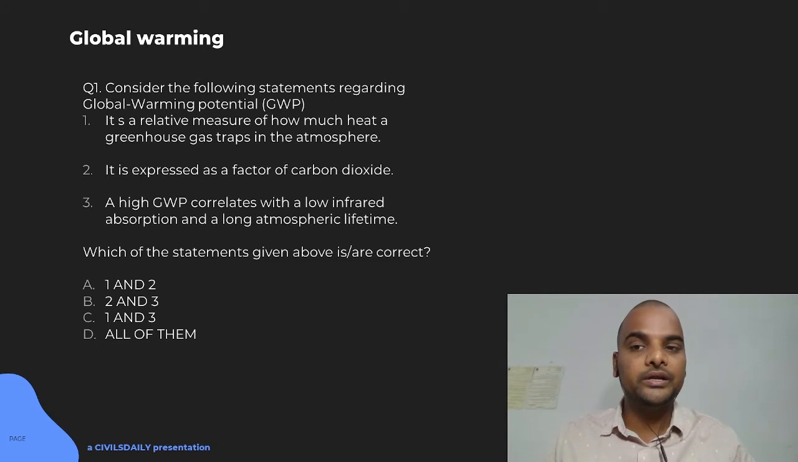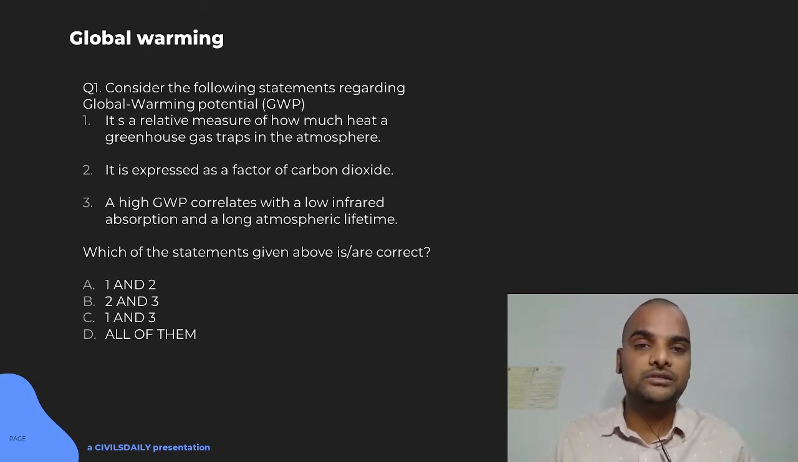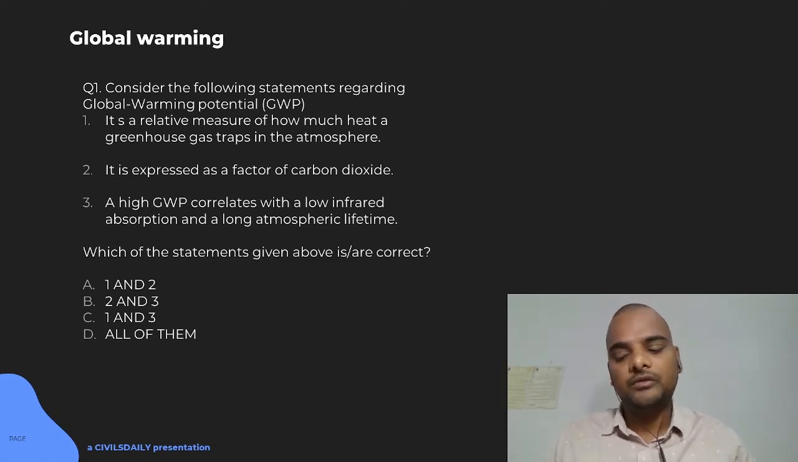And since there are too many of those greenhouse gases in the environment, we have to study their global warming potential also. Not all gases are causing global warming; some of them are causing more, some of them are causing less. So this is basically the measure of their effectiveness in causing global warming. So definitely it is a measure of heat trapped by any gas. So the first will be true.